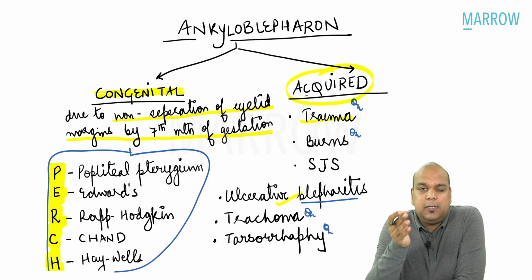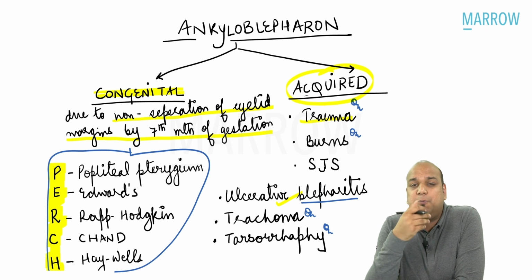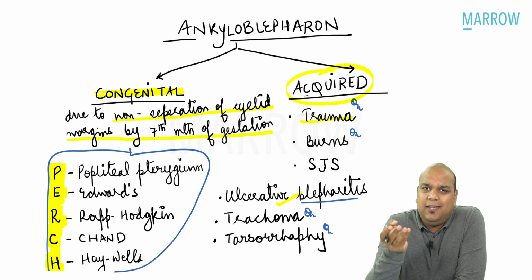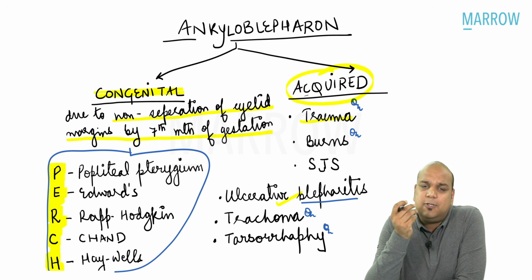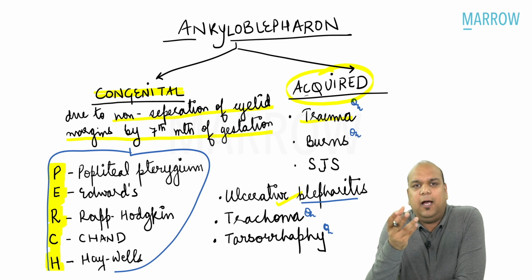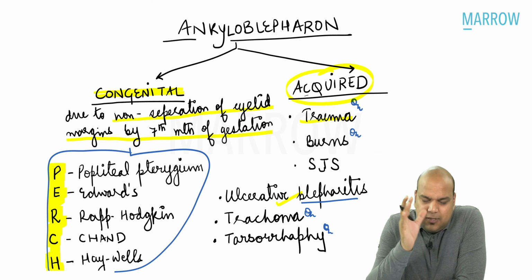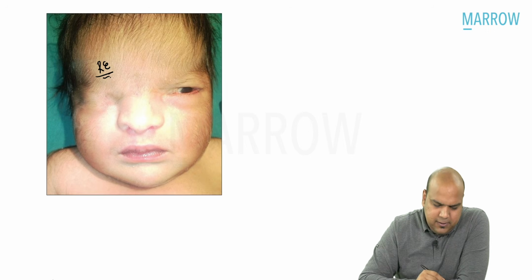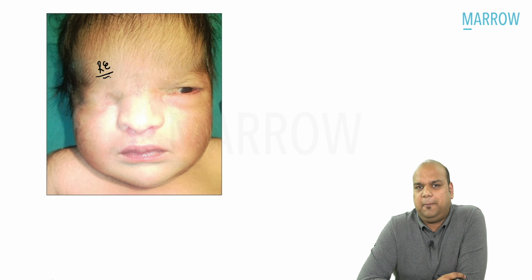Even when the patient is sleeping, the eye does not close. There is exposure keratitis. So sometimes to protect the cornea or to protect the eye per se, we need to do tarsorrhaphy, everybody. So surgically, ankyloblepharon has been created. So this is a summary of your causes of ankyloblepharon, right? Now, let us see one more photograph to help us from any confusion in the future.